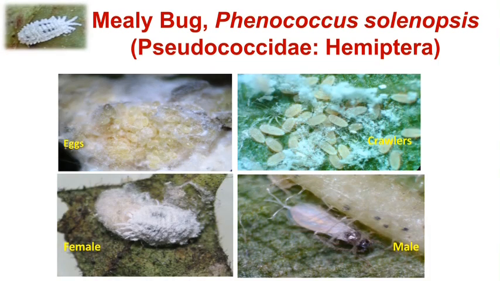Next sucking pest is mealybug, Phenacoccus solenopsis. In case of this mealybug, only females are noticed to feed on the different plant parts. Here is the life cycle of the mealybugs: egg, crawlers, and the adults, male and female. Crawlers are nothing but the nymphs of the mealybug.